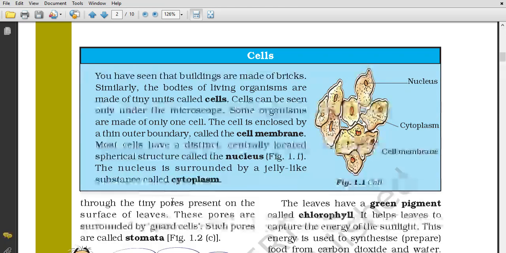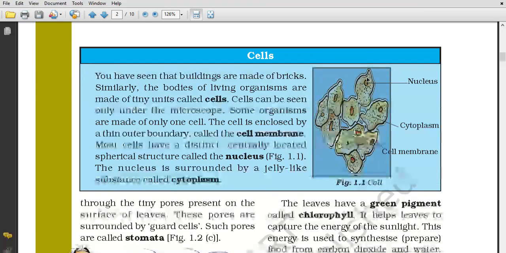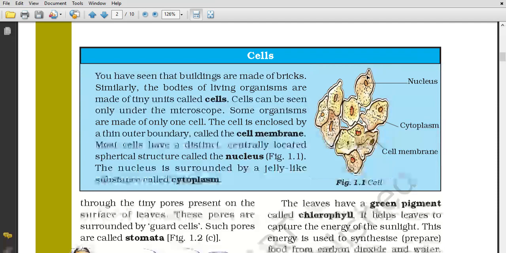Some organisms are made of only one cell. The cell is enclosed by a thin outer boundary called the cell membrane. Most cells have a distinct centrally located spherical structure called the nucleus. The nucleus is surrounded by a jelly-like substance called cytoplasm. Now see this figure. This middle one is the nucleus, and it is surrounded by yellow. This is cytoplasm, and the cytoplasm and nucleus both are covered by a boundary called the cell membrane.